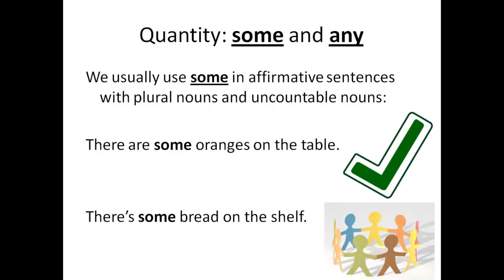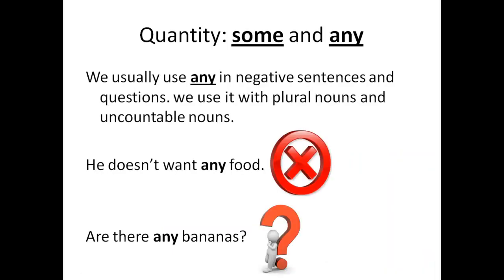Now the quantifiers some and any. We usually use some in affirmative sentences with plural nouns and uncountable nouns. For example, there are some oranges on the table. There is some bread on the shelf. In the first example, oranges is a countable noun in the plural form, so we use some with it. In the second example, bread is uncountable, so we can use it with some, of course, in the affirmative sentence.